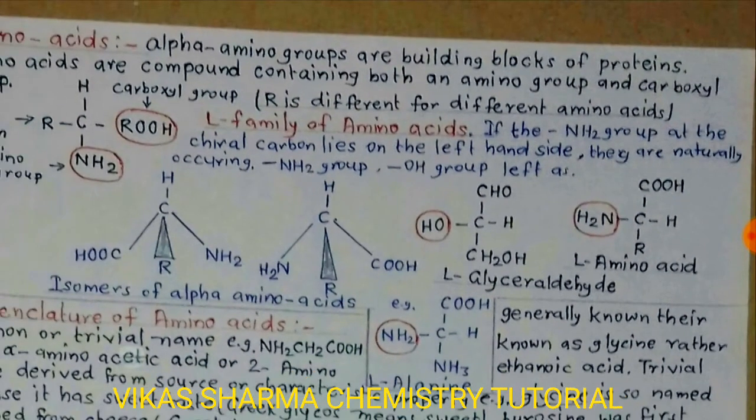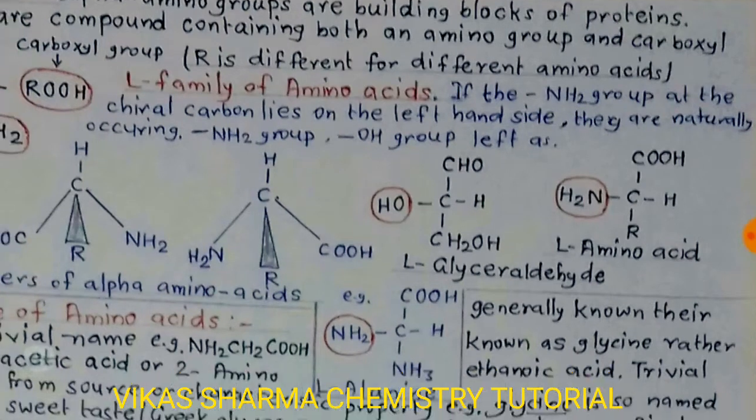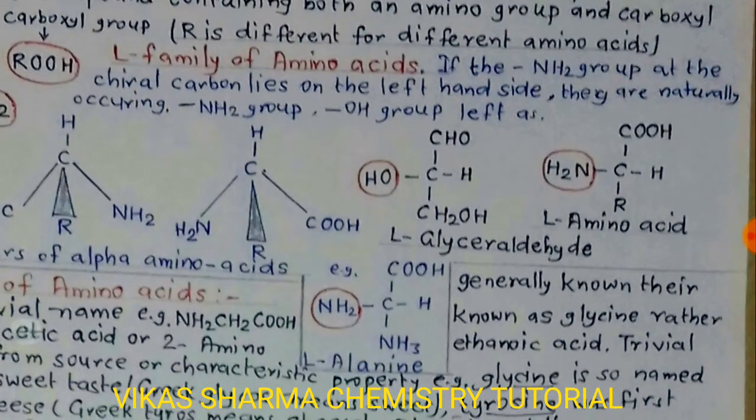So the second topic is the L family of amino acids. If the amine group at the chiral carbon lies on the left hand side, they are naturally occurring, with the NH2 group on the left and the OH group on the right. So we consider it as the L group, for example L-glyceraldehyde and L-amino acids.